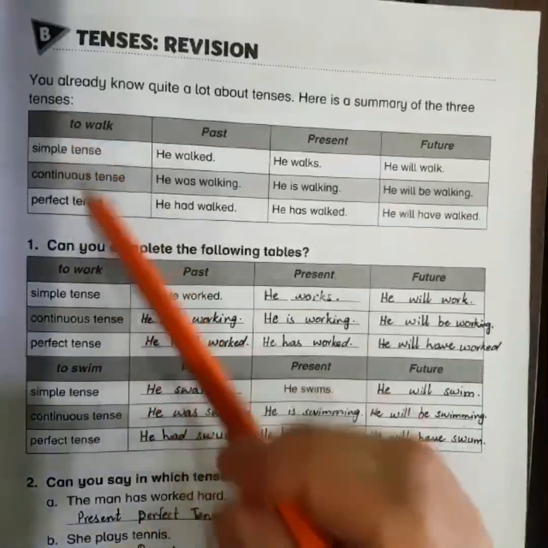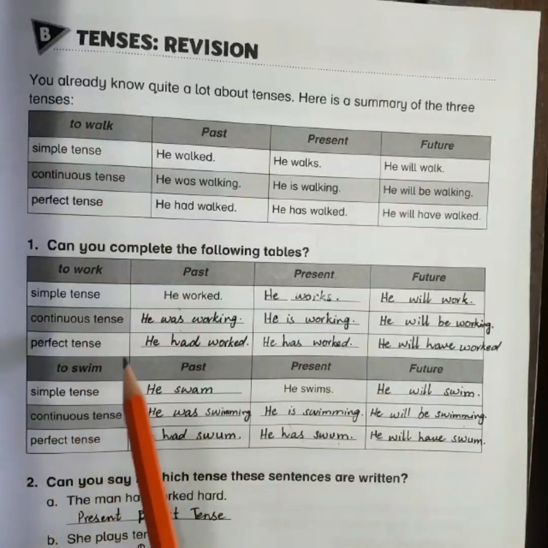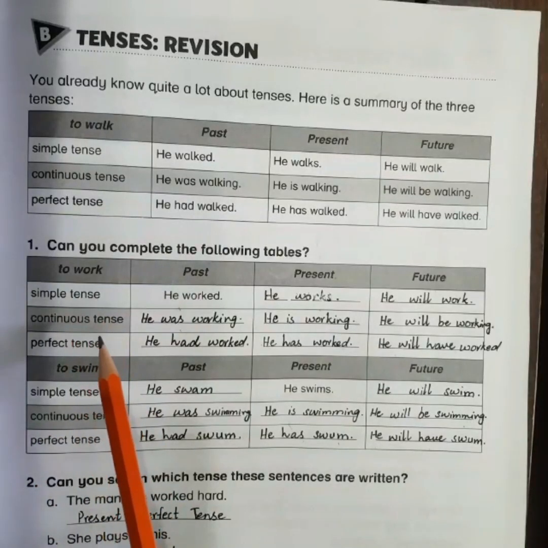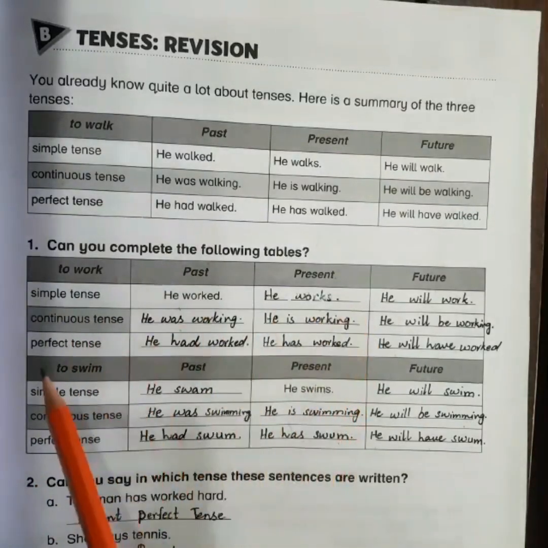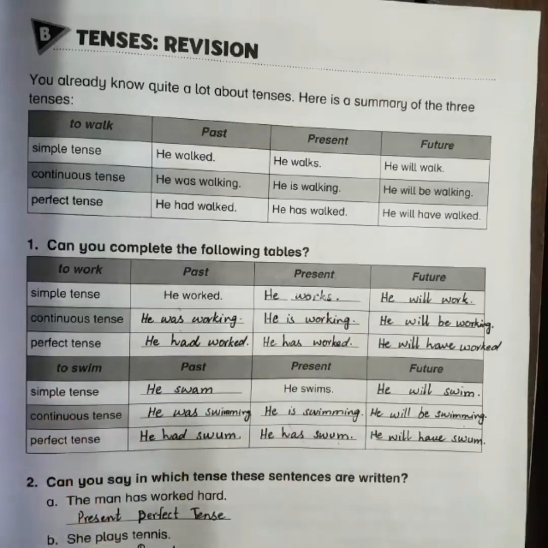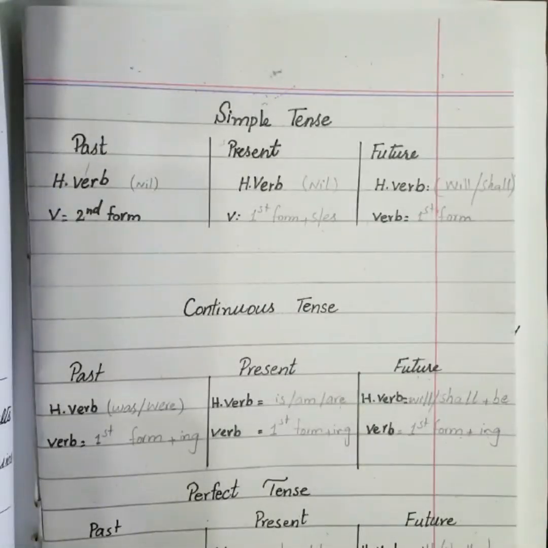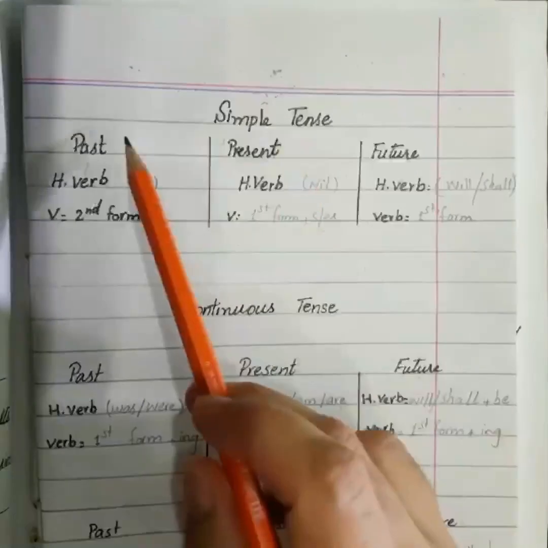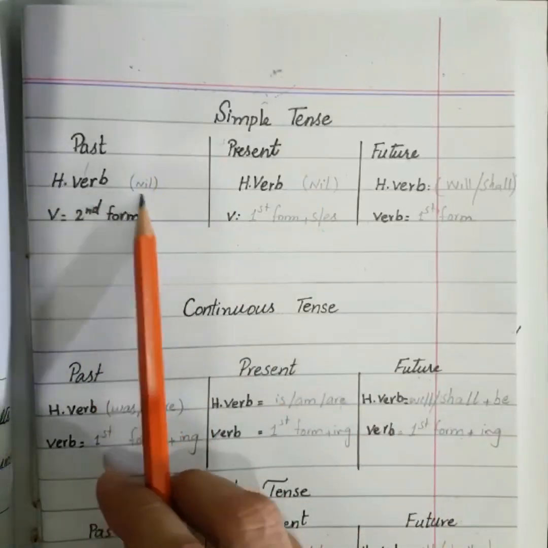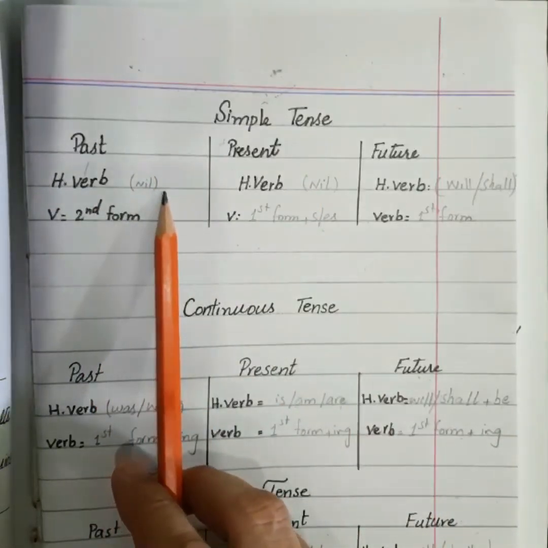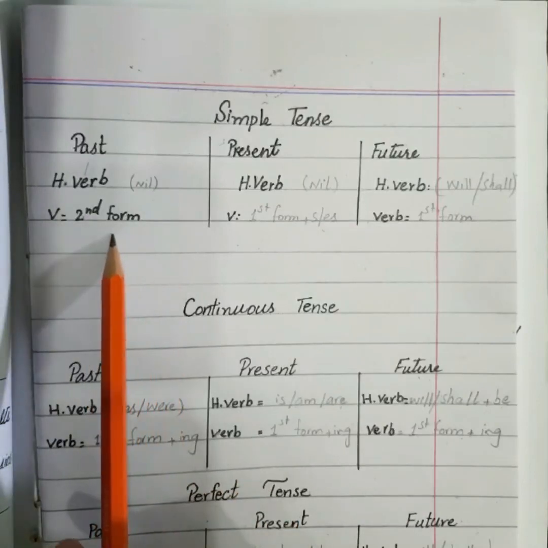In exercise B1, you have to make sentences with present, past and future tenses, and let's know how to form them. First of all, let's learn about simple tense. In simple past, we do not use any helping verb in affirmative sentences, but we use second form of verb.